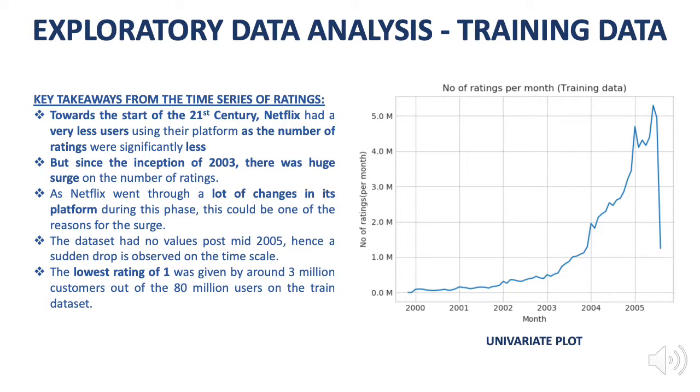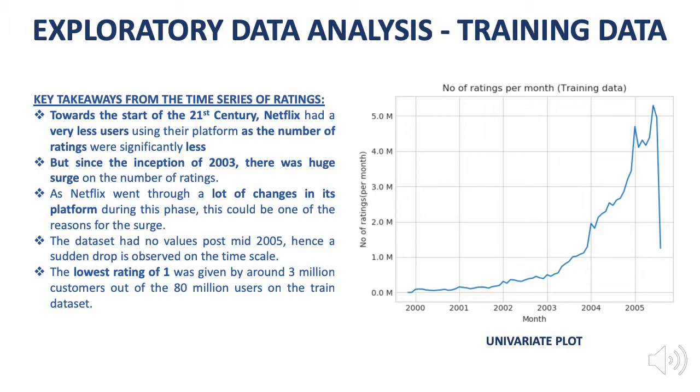The time series plot for the number of ratings is as shown in the presentation. As Netflix was founded towards the start of the 21st century, it had a very small user base at that time. But since the inception in 2003, there was a huge surge on the Netflix platform with respect to the number of ratings, as the number of ratings can increase only if the user base also increases.